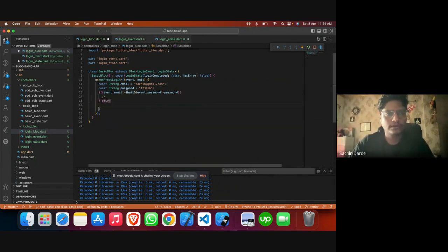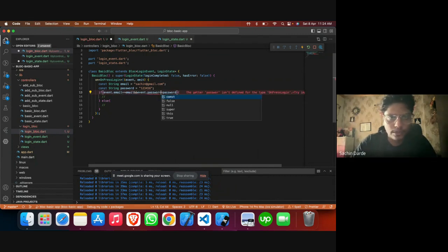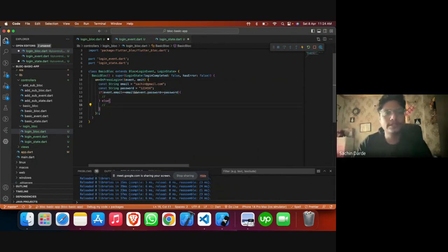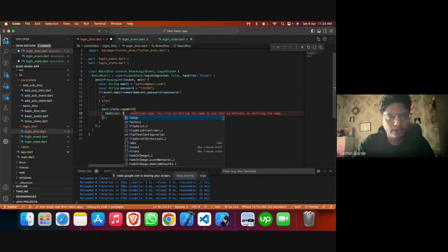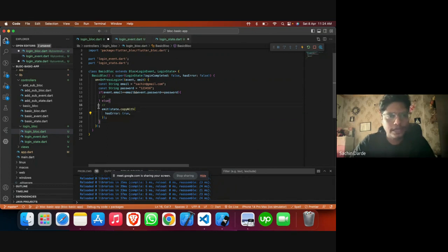Otherwise, if both of those are correct, in that case what we want to do is we need to have it successfully completed and navigate into the new screen. So let me have the positive part first. If one of the conditions doesn't satisfy, then we'll emit a state where we can show an error. So state dot copy with: if there is something wrong, then we'll make sure that it says false, and if password and ID match, then we'll say completed true.